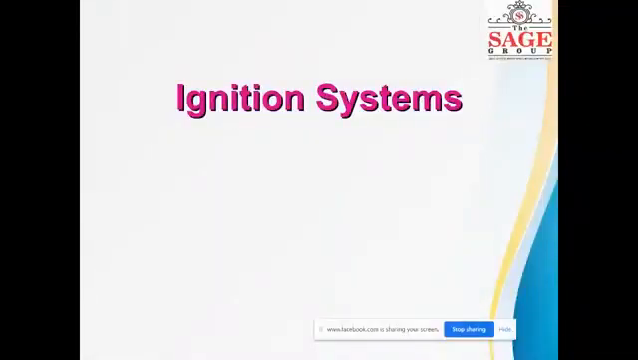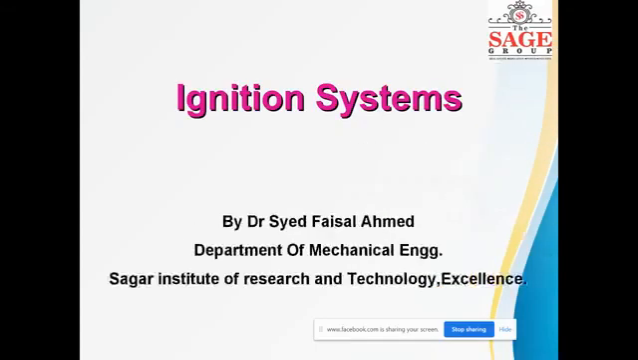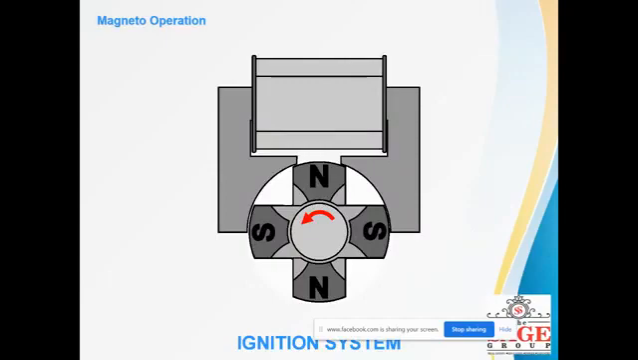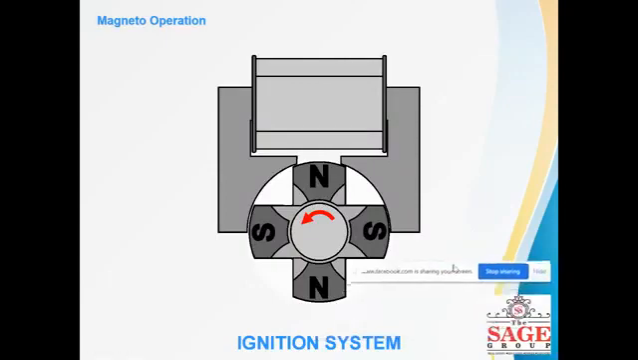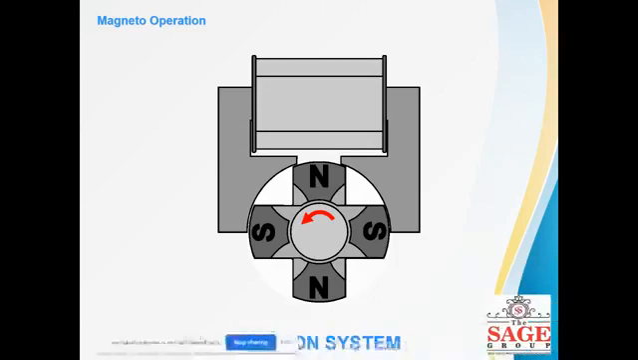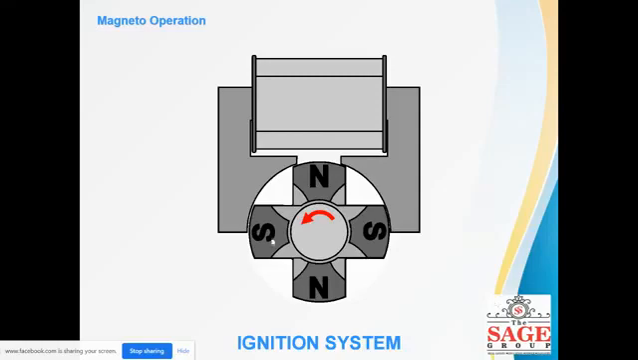Today we will learn about the ignition system. So, the ignition system in an IC engine, what is it? There are two types of ignition system: the magnetic ignition system, and the other one is the electric ignition system.